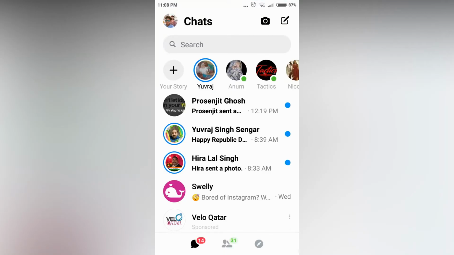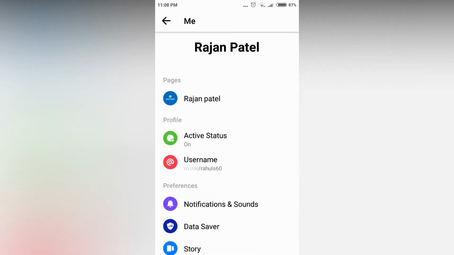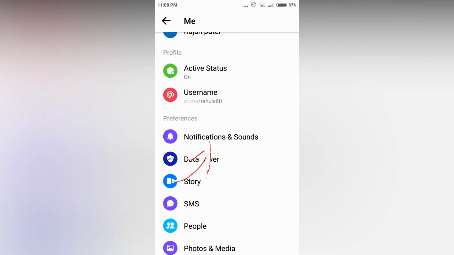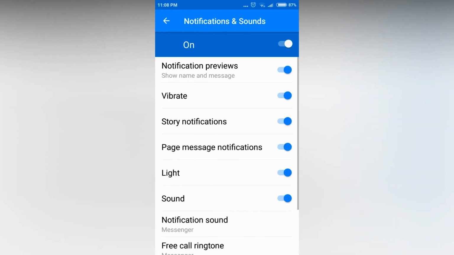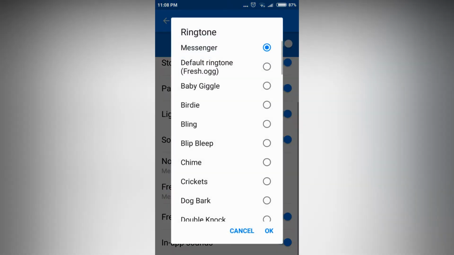I'm in my Messenger. On the top left corner, click the profile image and you are in your profile now. Scroll down, you will see notification and sound. Click there. Scroll down, you will see notification sound. Click there. All these are ringtones you can choose from.